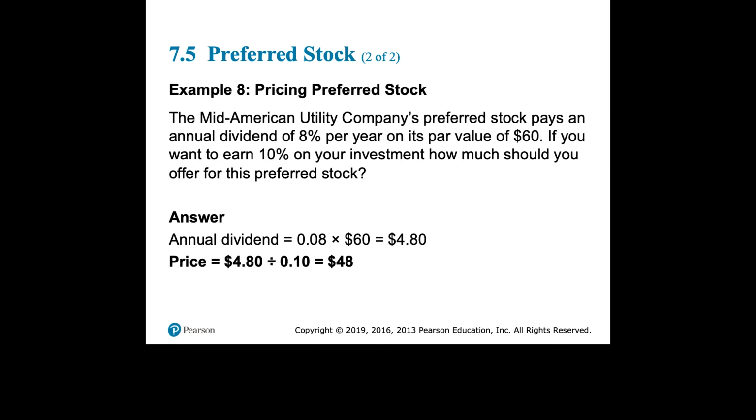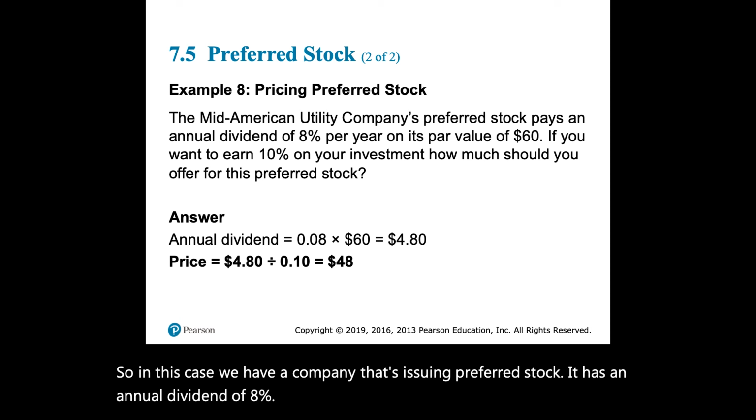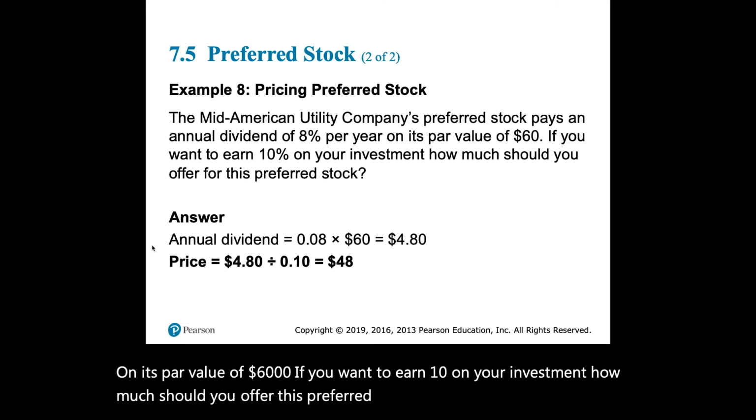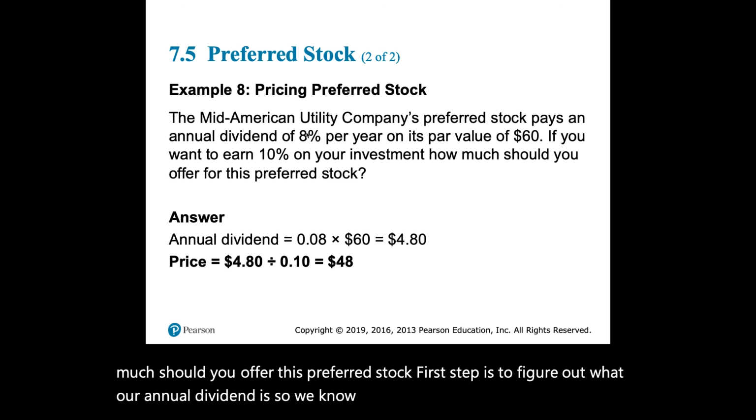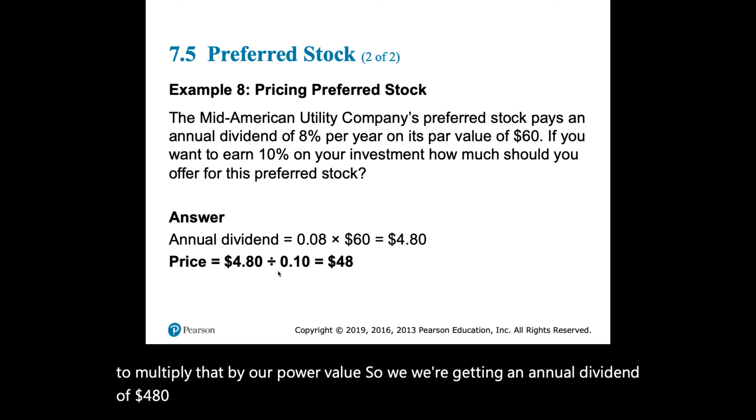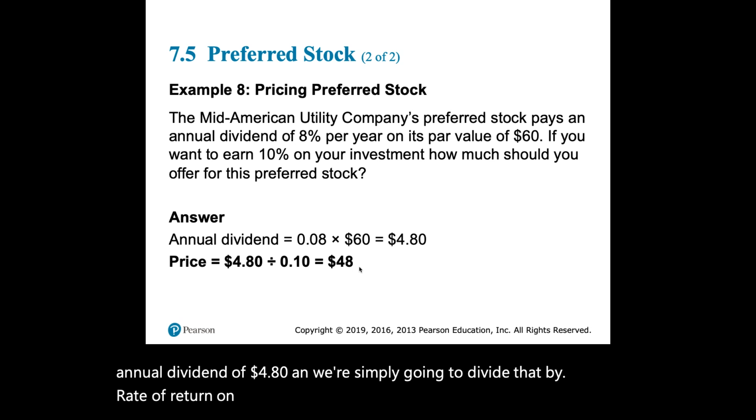So in this case, we have a company that's issuing preferred stock. It has an annual dividend of 8% on its par value of $60. If you want to earn 10% on your investment, how much should you offer for this preferred stock? Well, the first step is to figure out what our annual dividend is. We know the annual dividend rate is 8%, and we're going to multiply that by our par value. So we know we're getting an annual dividend of $4.80, and we're simply going to divide that by our rate of return on the investment, which is 10%, and that's going to give us a price of $48.